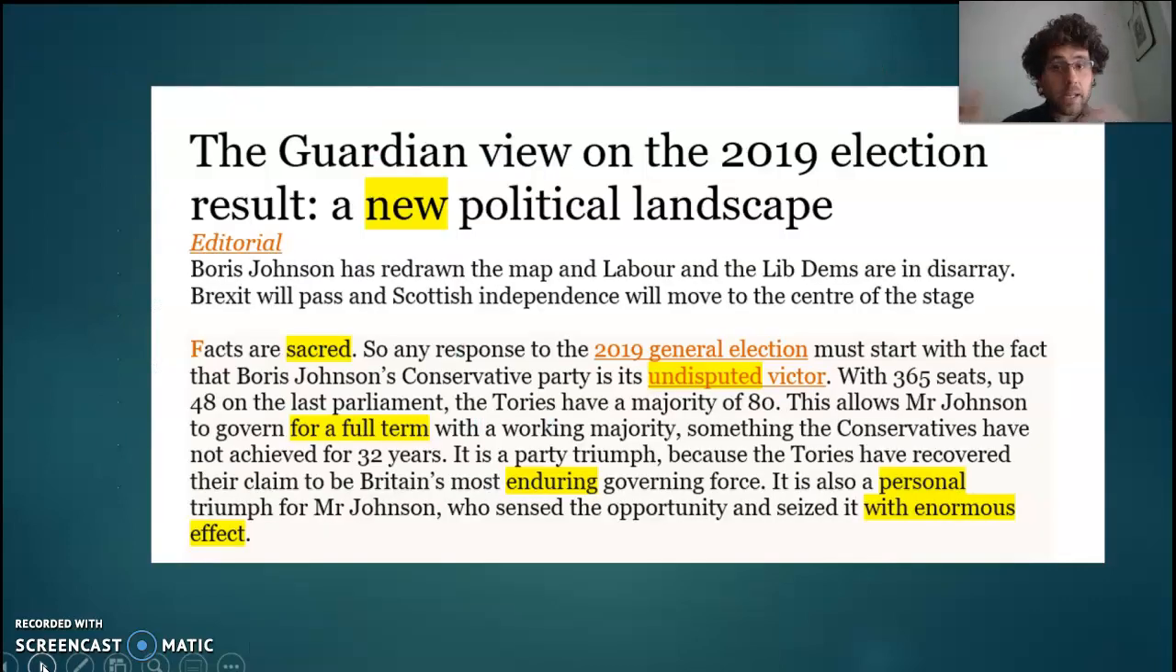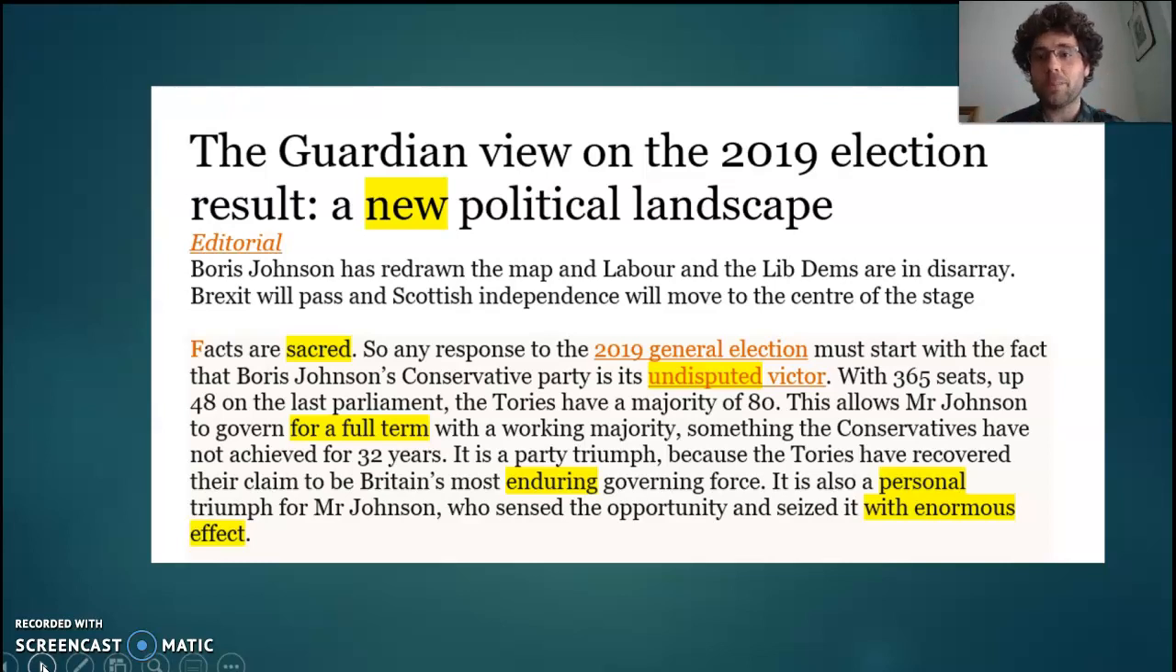So, same three texts as I looked at in the nouns and pronouns video, but I want to look at adjectives and adverbs. Okay, so this text is from The Guardian on the 2019 election. The Guardian tends to be more left-leaning. I've highlighted some of the adjectives and adverbs that I think are having an impact. So, firstly, a new political landscape. Okay, that attributive adjective, I think, really is just describing that this is current news.